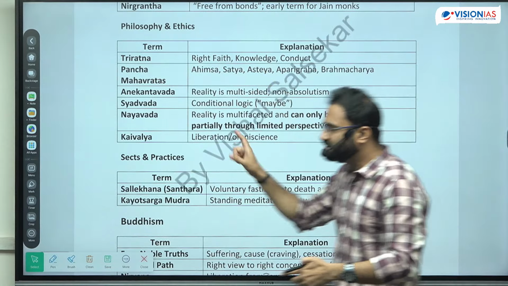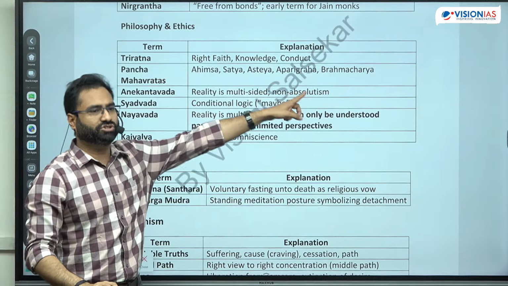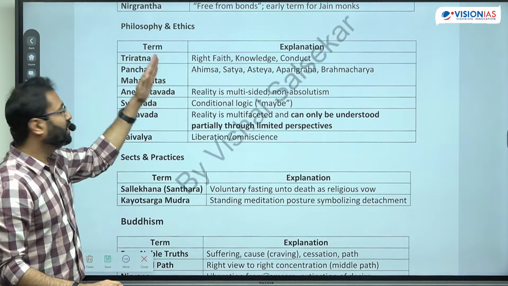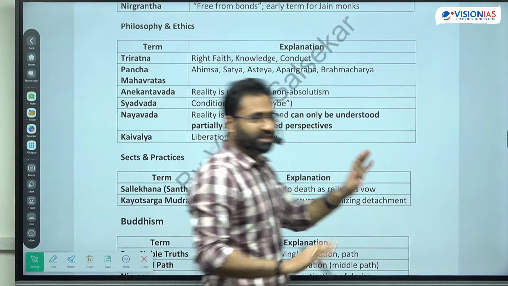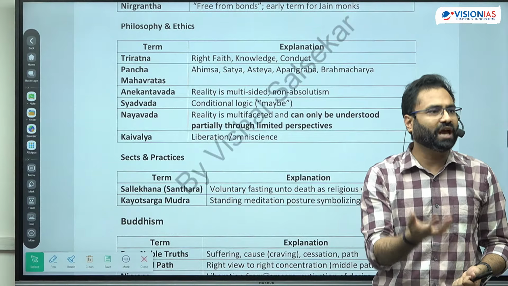Then Asteya means non-stealing, Aparigraha means non-possession, and Brahmacharya means celibacy. That was added later by Vardhaman Mahavir. Now, if we talk about these Mahavrat, if you are going to follow them in the extreme, there will not be followers with you, because you have already done it.